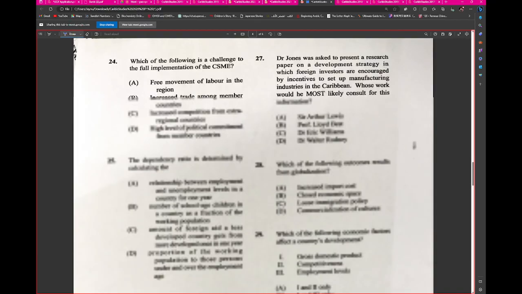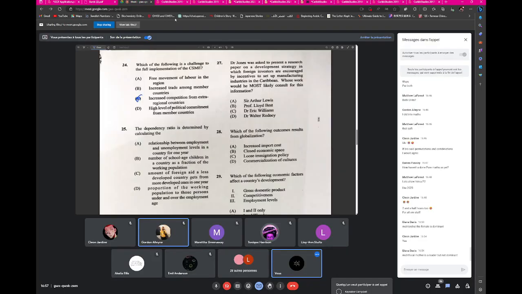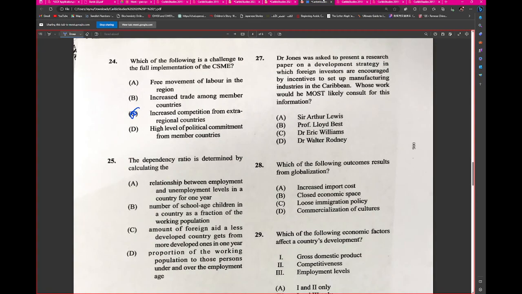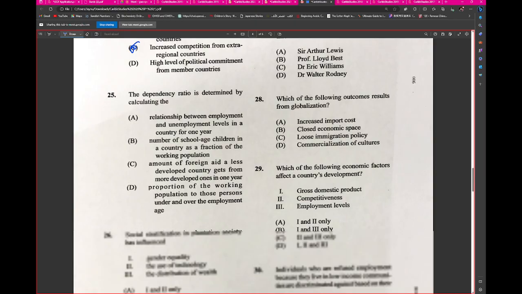Alright, so 24. Which of the following is a challenge to the full implementation of the CSME? Sir, we had C for this. Yeah, I think we had C for this. You see, I'm getting a little bit iffy. As I go through papers, it gets a bit more iffy each time. Dependency ratio, we saw this already. We saw it to be D.